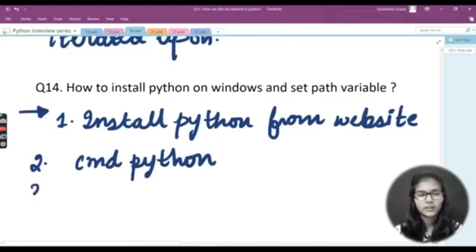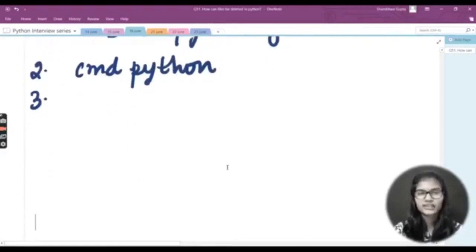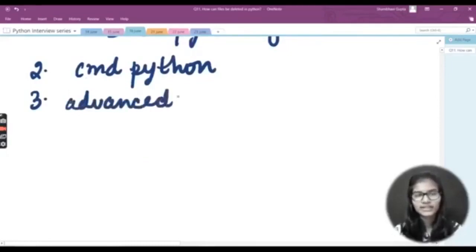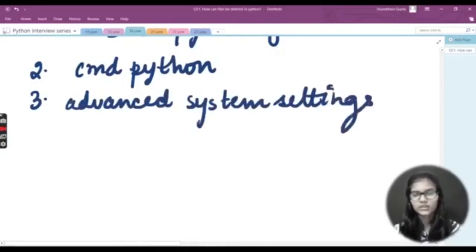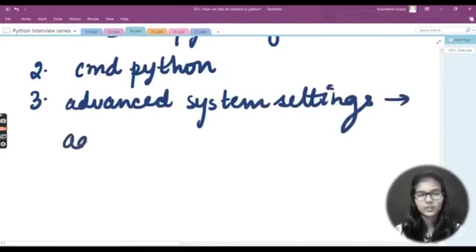Now, the third step that comes is to copy that path which you have just found with cmd python, right? Just copy that whole path. Now after this you need to go to the advanced system settings. Go to this particular place, and in that case add a new